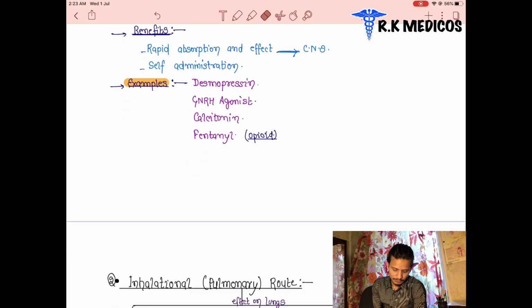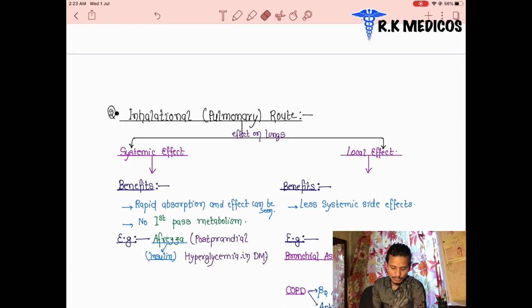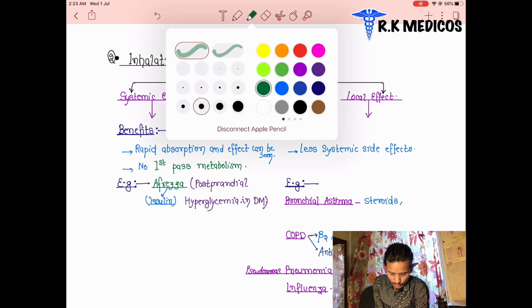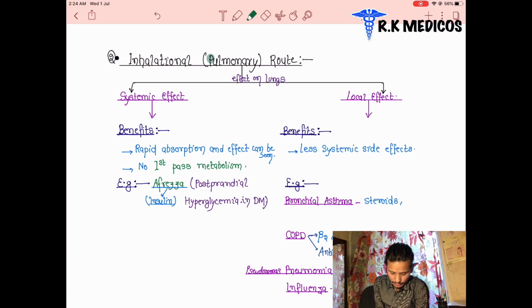Next point in this systemic route is intranasal. After that, inhalational. We will discuss inhalational. These drugs pass through the pulmonary route and affect the lungs. We will now discuss the systemic effect and local effect of these drugs.